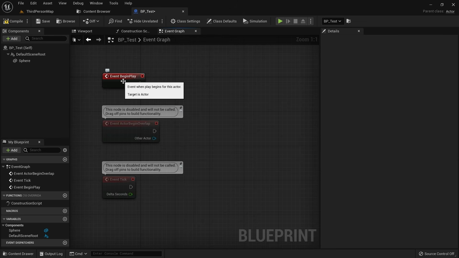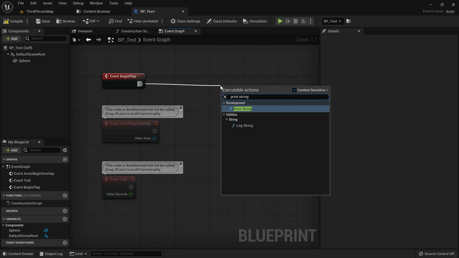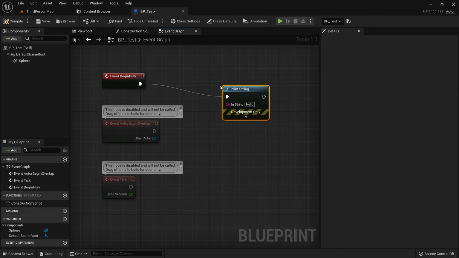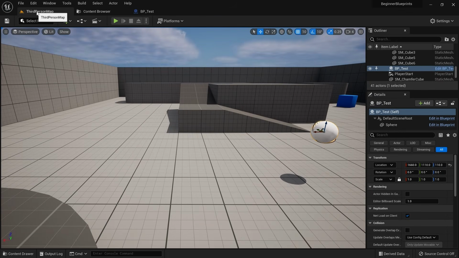Move your mouse over to the arrow on the begin play node. Hold your left click and drag the line to the right to open the context menu. Now type print string to create a new node that will display whatever text we write into the in-string parameter. To test this out, go back to the third person map.